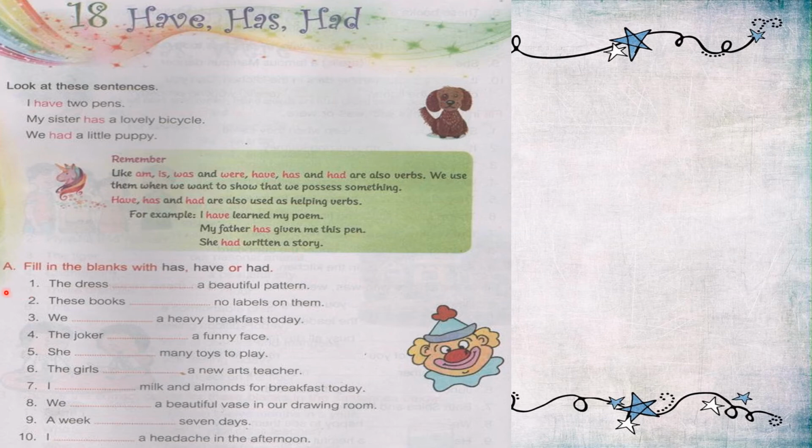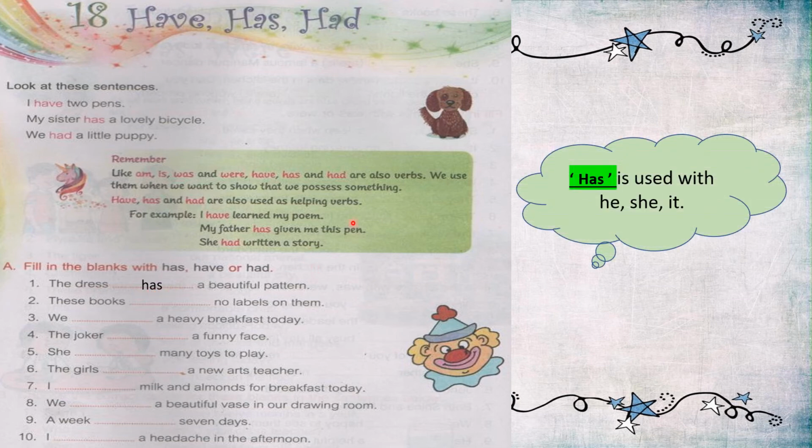So children, now let's see exercise number A. Fill in the blanks with has, have or had. First one: The dress dash a beautiful pattern. Here the subject is dress and it is a singular noun. For a singular noun we use has. We use has with he, she or it. Here dress is the name of something, so we will use has.